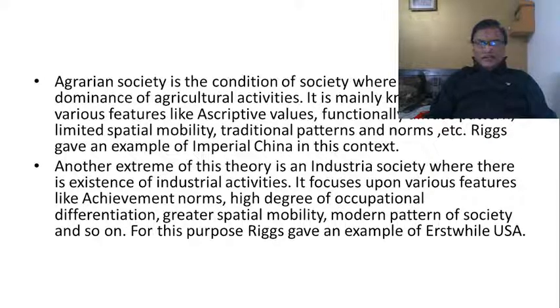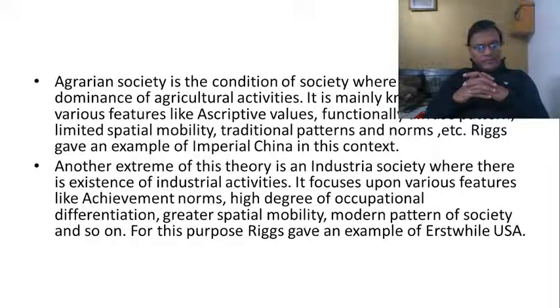According to Riggs, agraria is basically an underdeveloped society. So at the end of the day, the objective of Riggs is to come out with a universal theory of public administration.